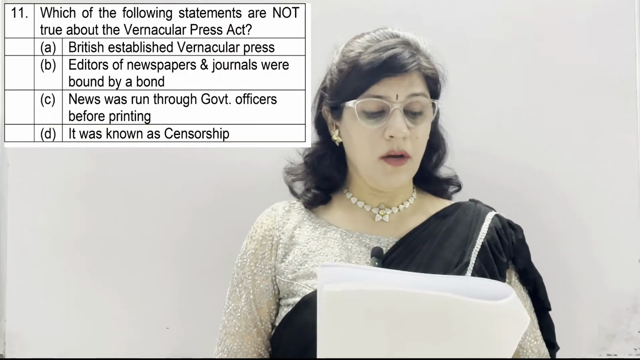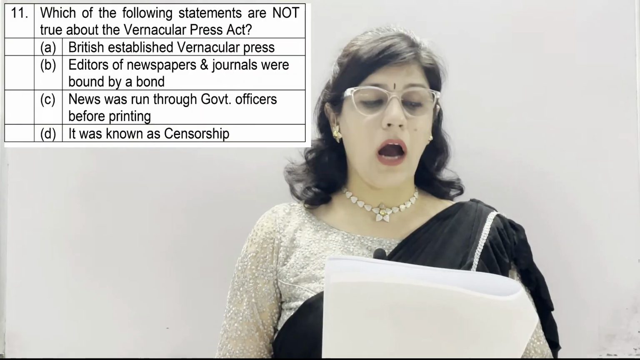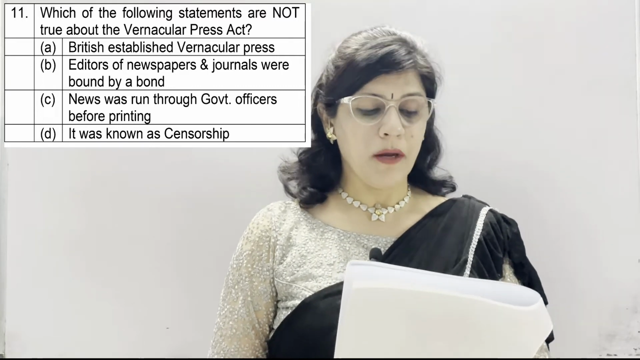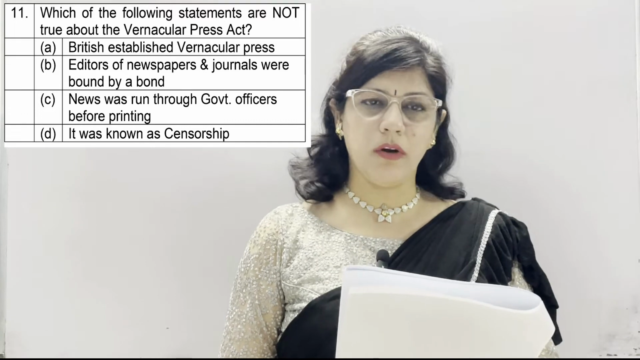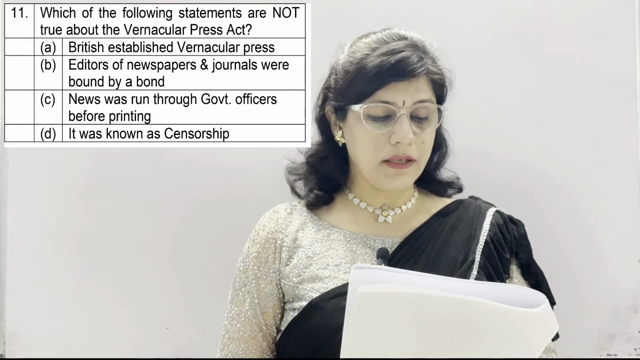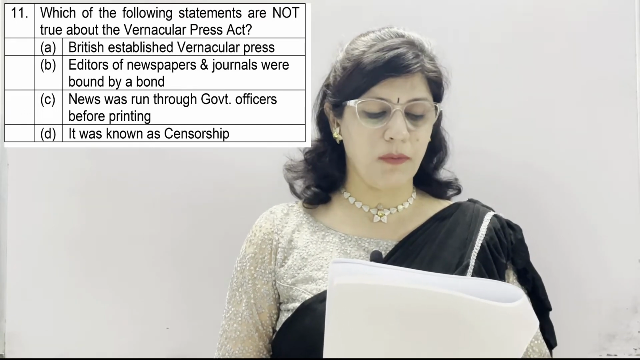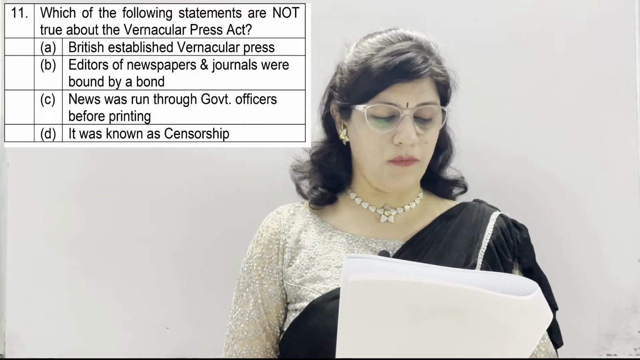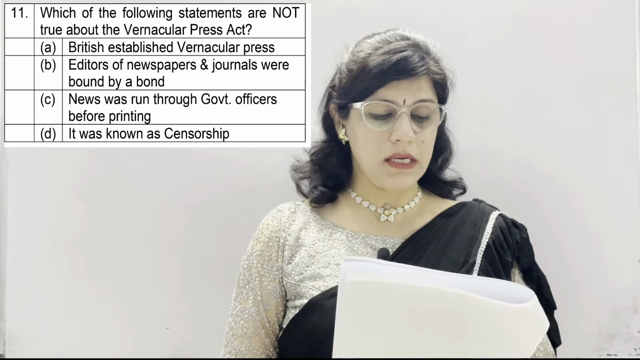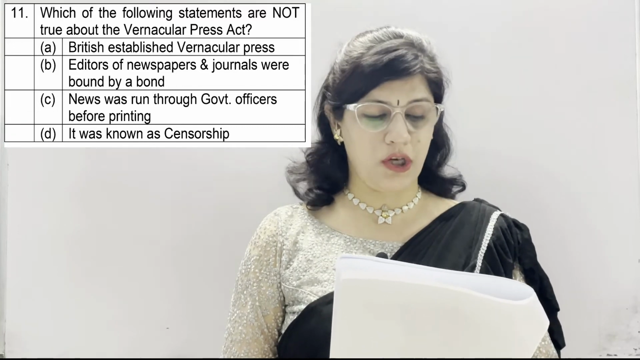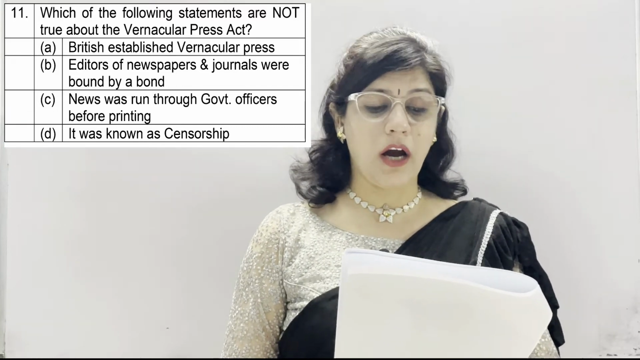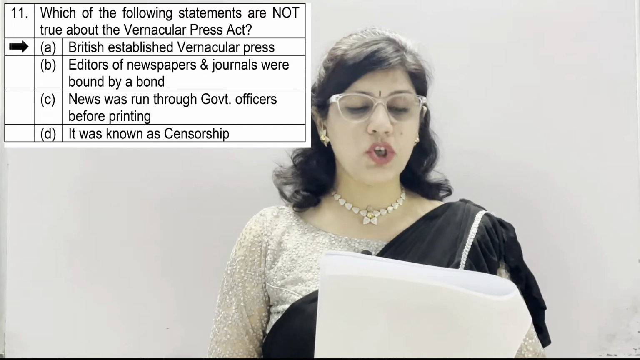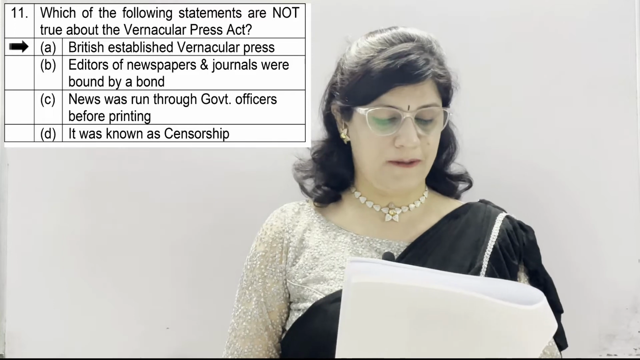Question number 11. Which of the following statements are not true about the Vernacular Press Act? A. British established vernacular press. B. Editors of newspapers and journals were bound by a bond. C. News was run through government officers before printing. And D. It was known as censorship. And statements which are not true regarding this is A option, British established vernacular press.